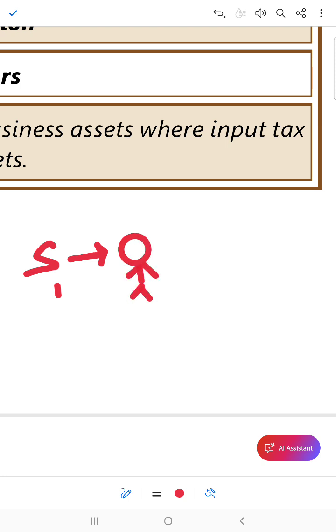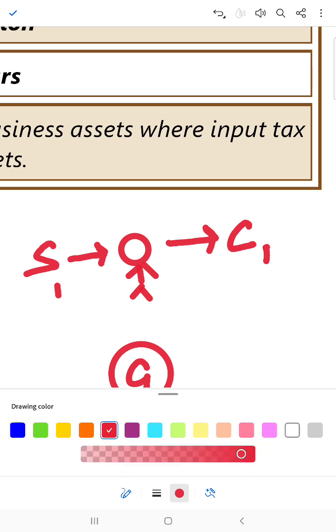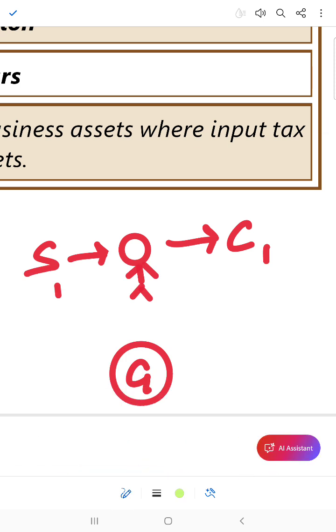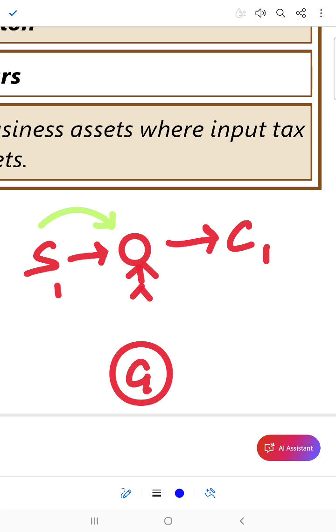Okay. And there is government, and there is end consumer. Okay. Now what happens is, he will sell, and will pay tax to government, okay, tax, and he will sell.